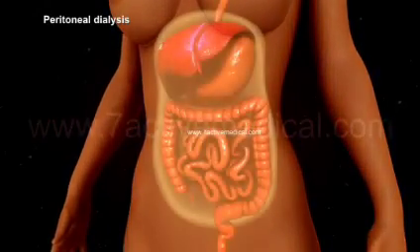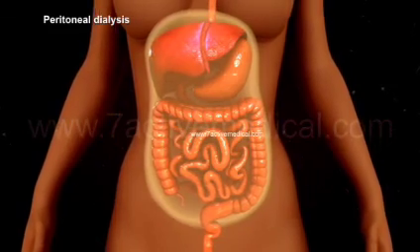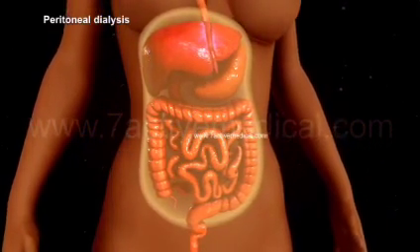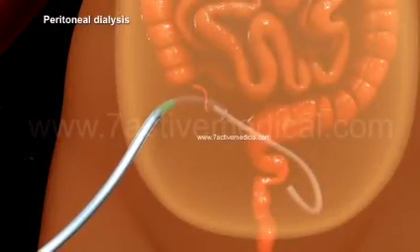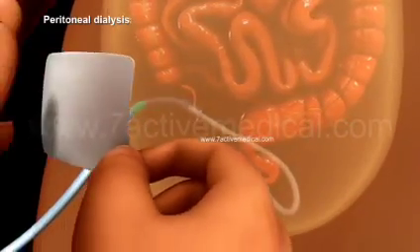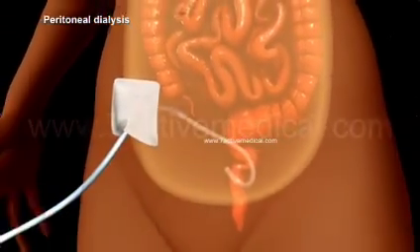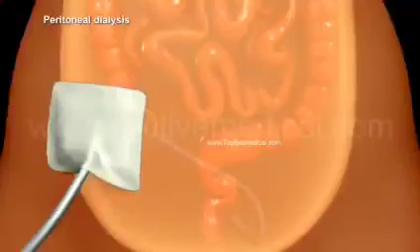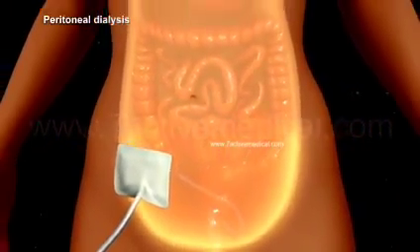Peritoneal dialysis is done using the peritoneal lining of the abdomen without the external removal of blood from the body. A soft catheter is first inserted into the abdomen, near the belly button, creating a port through which the dialysate can enter or leave the abdomen. Each session of peritoneal dialysis is known as an exchange.